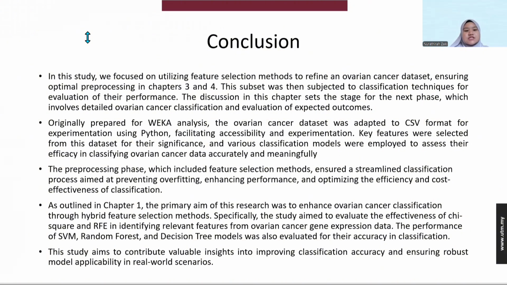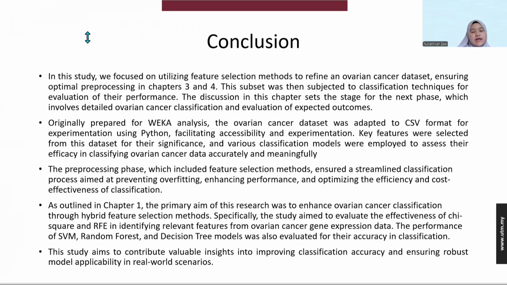The key features and several models are employed to assess the diversity in classification of cancer data accurately and meaningfully. Basically, I have done the pre-processing phase, which includes the feature selection method using chi-square only. Then we will continue to RFE. This streamlines the classification process, aiming to prevent overfitting, enhance performance, and optimize the cost effectiveness of the classification.